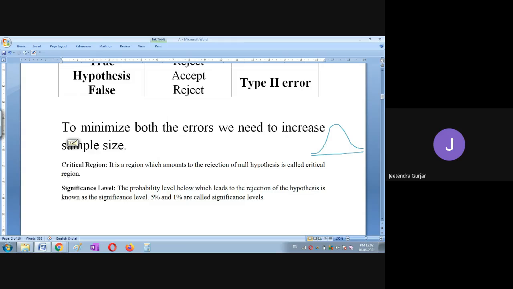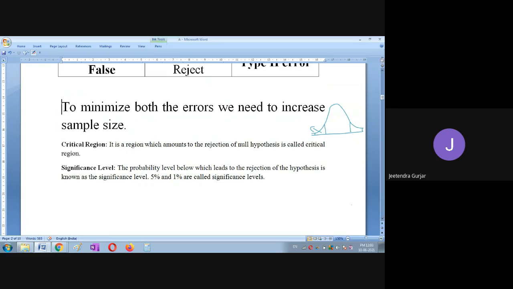Here in the right tail, and you take left and right tail, there you find the critical region. I have already shown you exactly where you get the critical region. It is the region which amounts to the rejection of null hypothesis, called critical region. So please remember this.